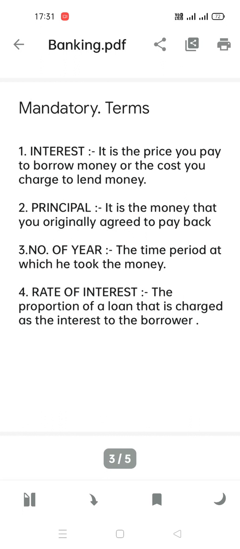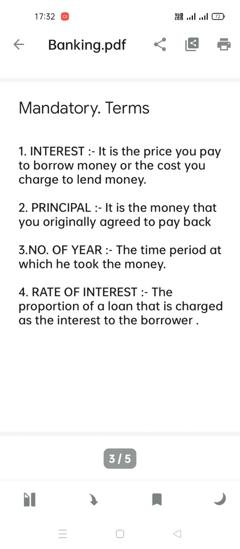Next is number of years. This is the time period for which he took the money. Suppose I took money 2 years ago, so that is my time period, the number of years. Next, the fourth one is rate of interest.